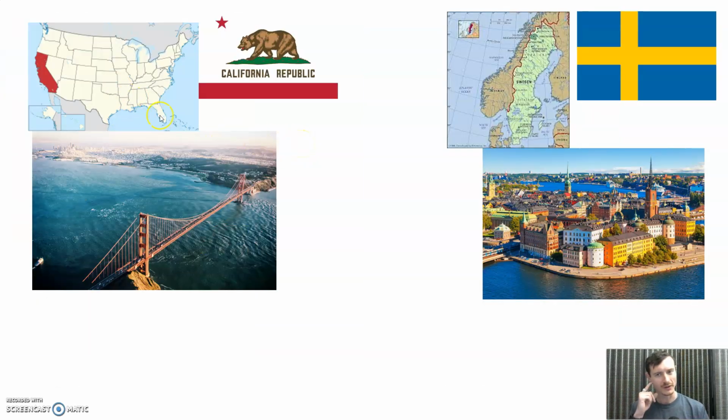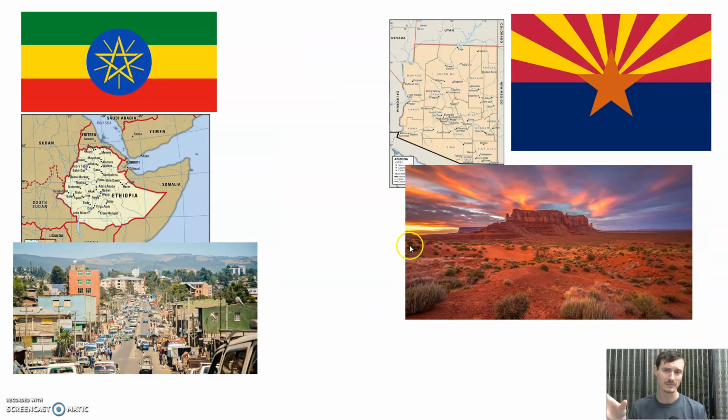Okay, so here's a state we know. This is California over on the west coast, and Sweden. Very well-off country, very good education systems up in Scandinavia, and way fewer people than California has. So 40 million in the state of California, most populous U.S. state, compared to 10 million in the entire nation of Sweden.